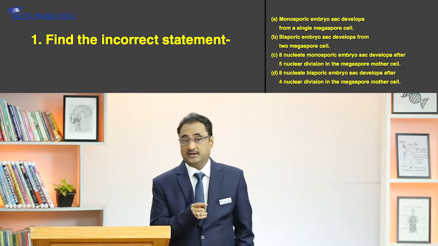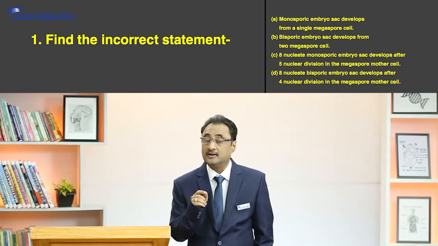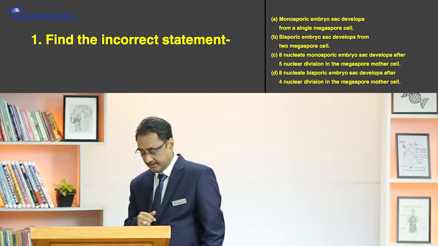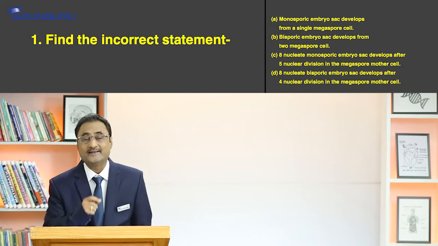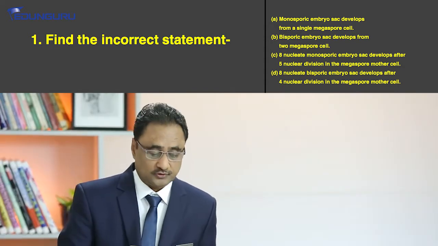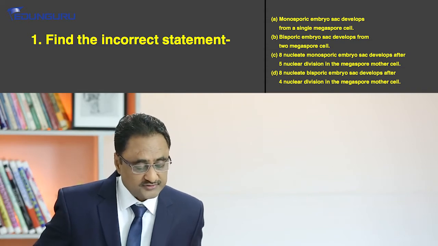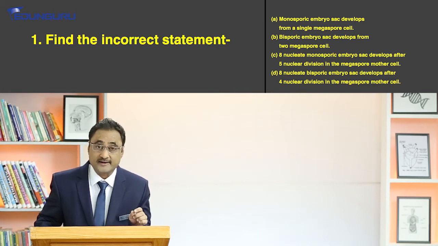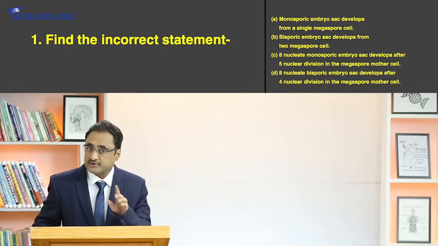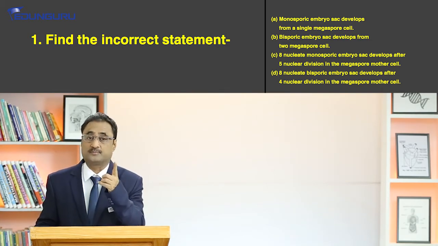But mind it, the catch in this question is that it is talking about cells. But as a matter of fact, it is not the cell, rather it is the nuclei that participate, right? So have a look at option B. Option B says that bisporic embryo sac develops from 2 megaspore cell, which is incorrect. Why is it incorrect? Because it is not the cell that participates, rather it is the nuclei that participate.